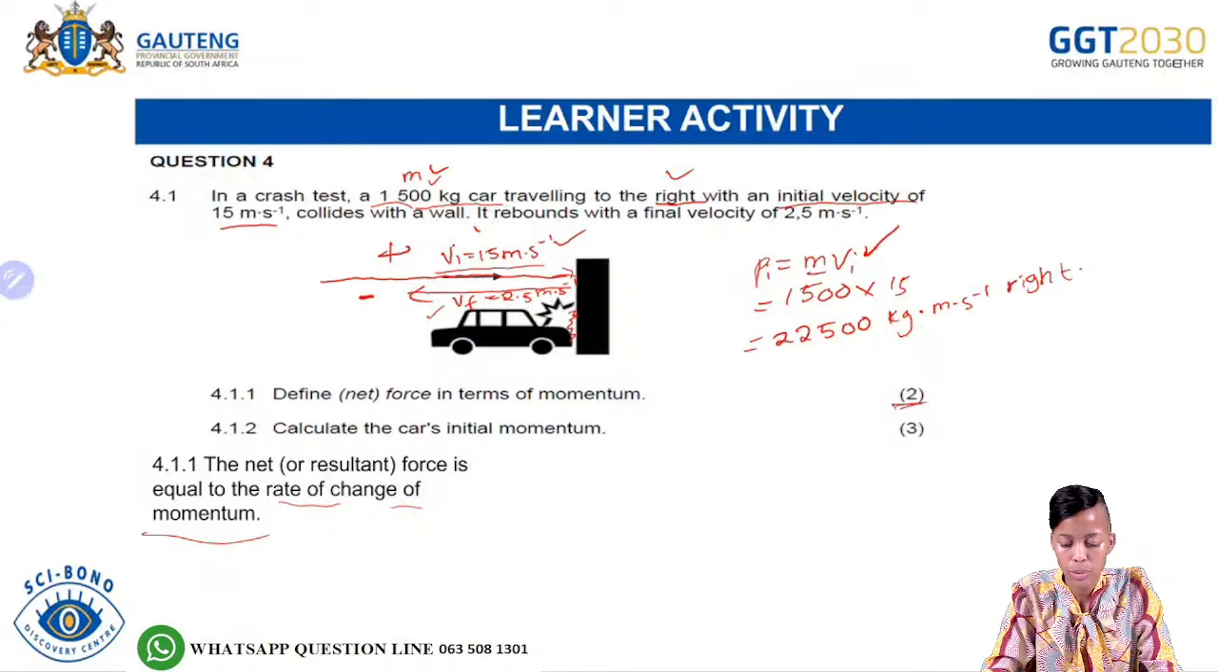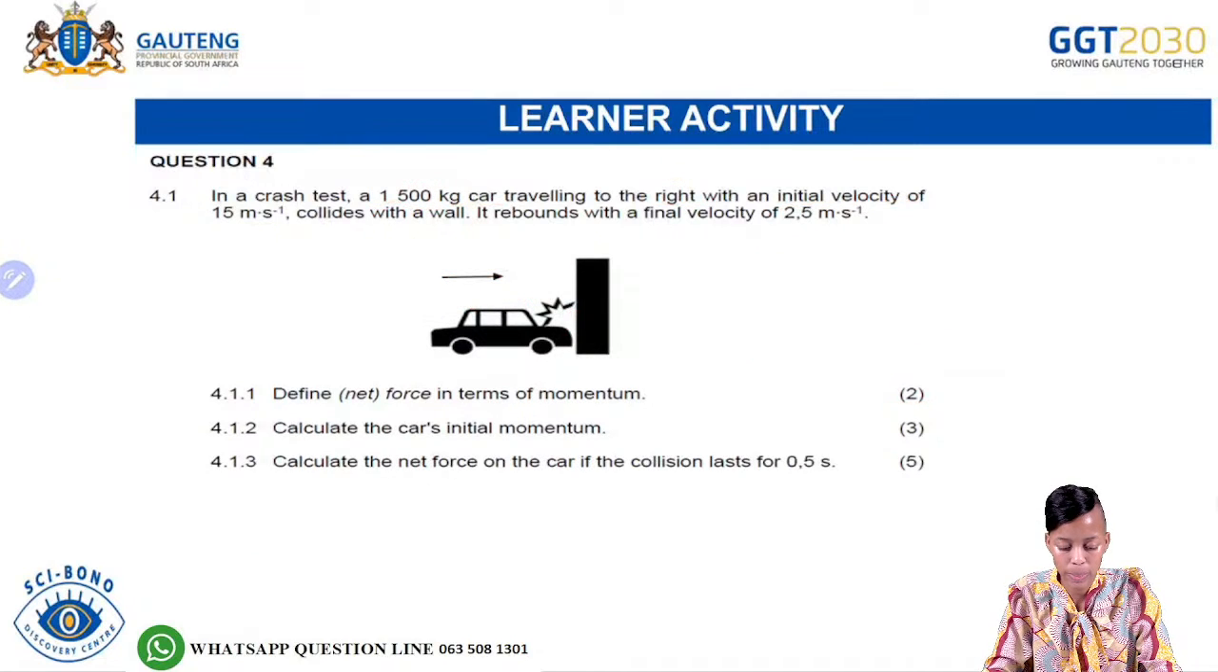This one is 3 marks. We give 1 mark for the formula, 1 mark for substitution, and 1 mark for the final answer with the correct SI unit and the correct direction. So you need to have the correct answer, the correct SI unit, and also the correct direction.